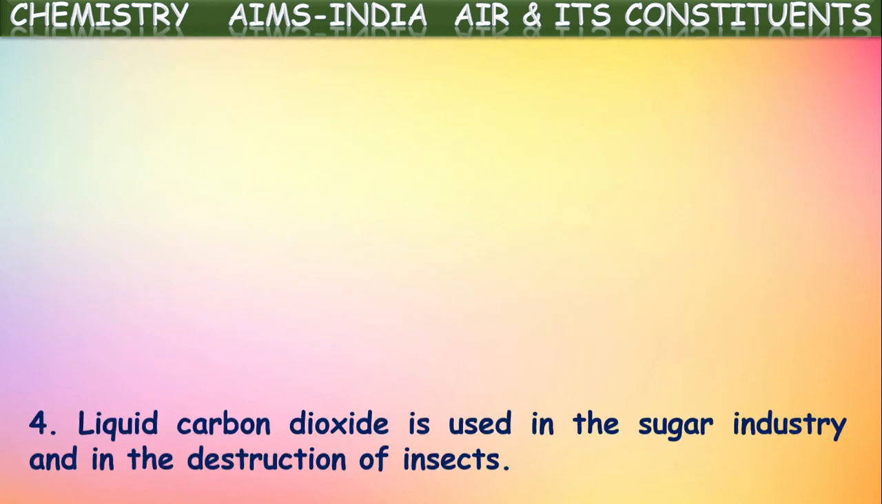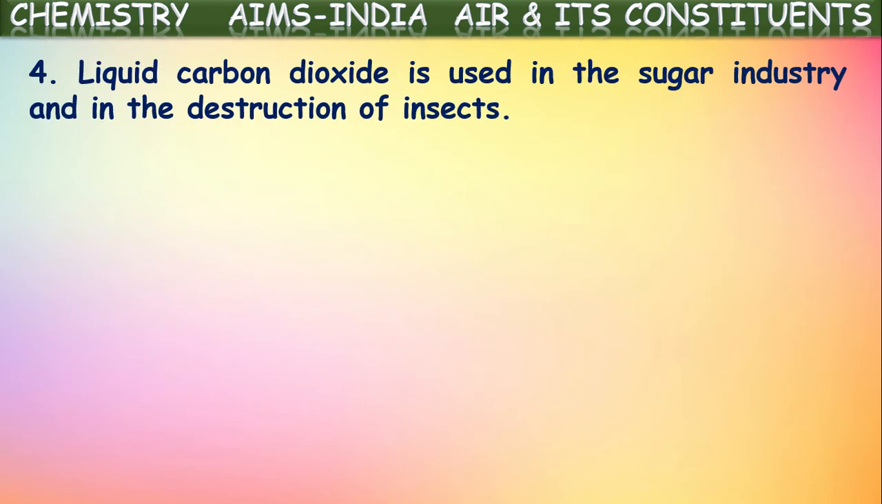Okay, next. Liquid carbon dioxide is used in the sugar industry and in the destruction of insects. In the sugar industry, they use liquid carbon dioxide in the purification process. And not only for that, even in the destruction of insects they use liquid carbon dioxide.